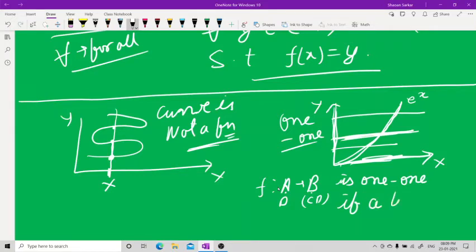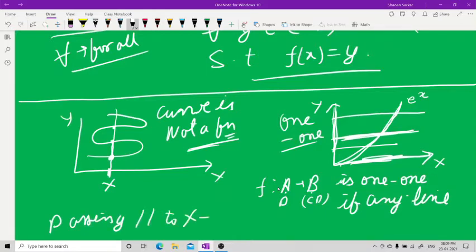f is 1-1 if any line passing parallel to the x-axis cuts the graph at most once.